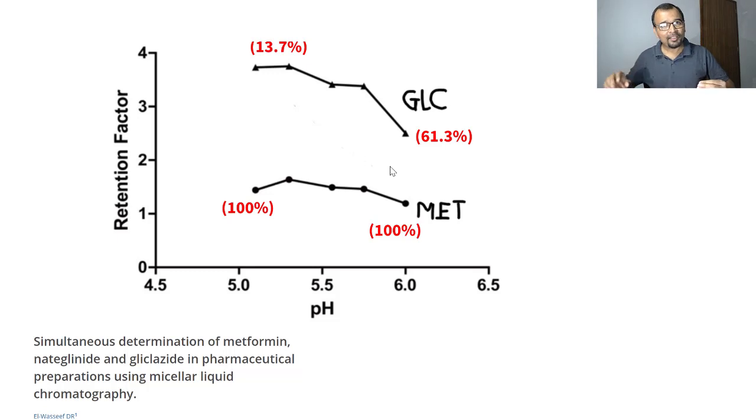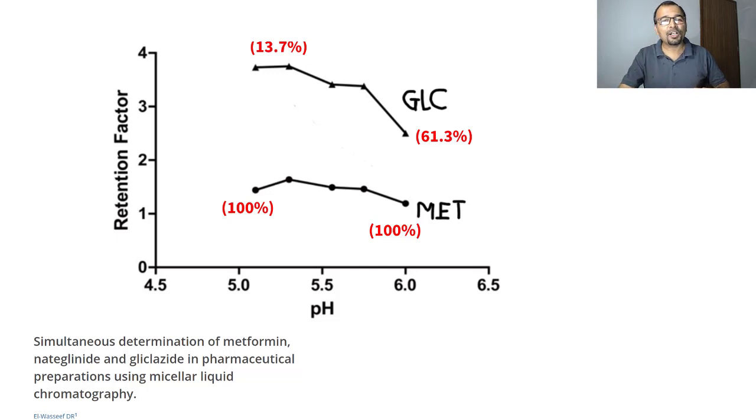But the moment the pH shifts towards 6, the glycoside has become more polar. And if the compound becomes more polar, it will not have much interaction with the stationary phase, and it will not be retained for a longer time. So the retention of the glycoside is reduced when the pH becomes 6.